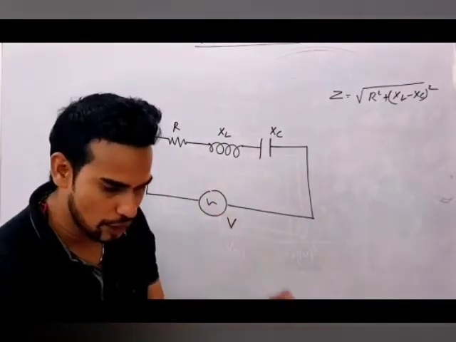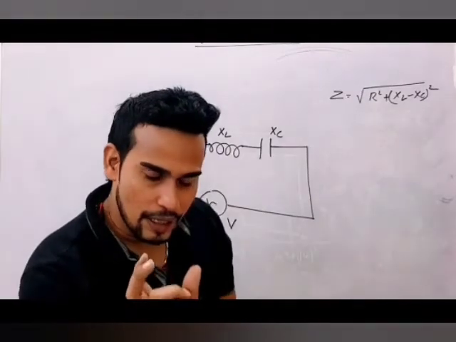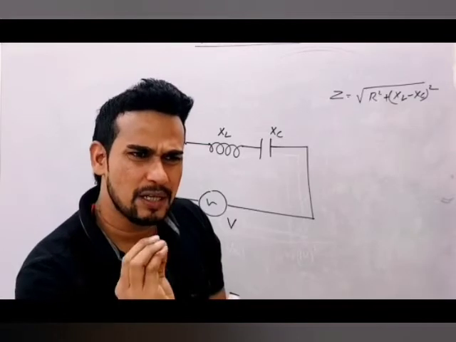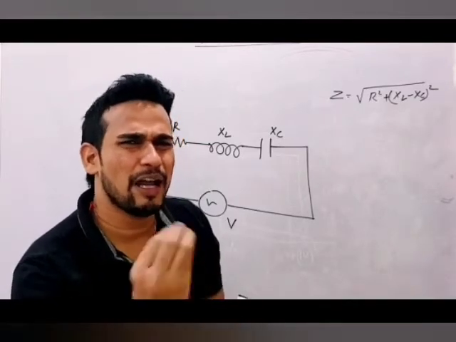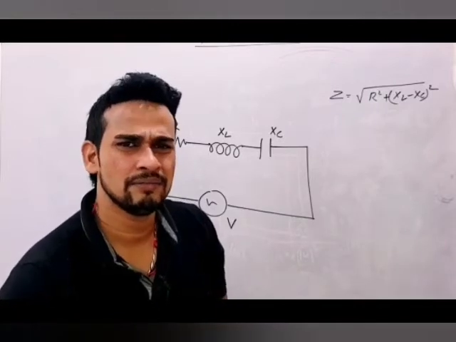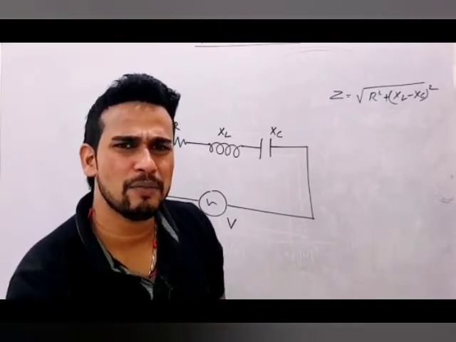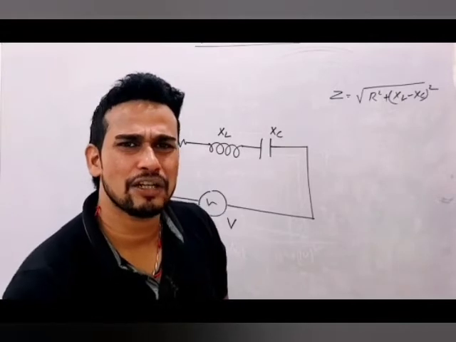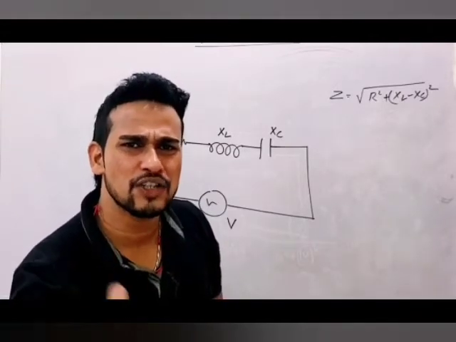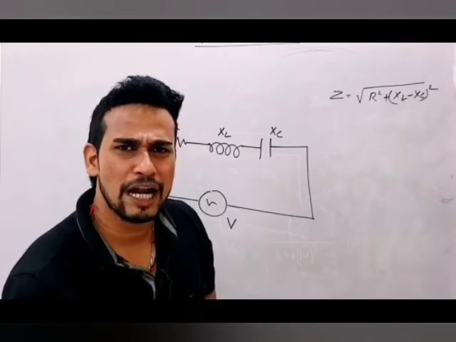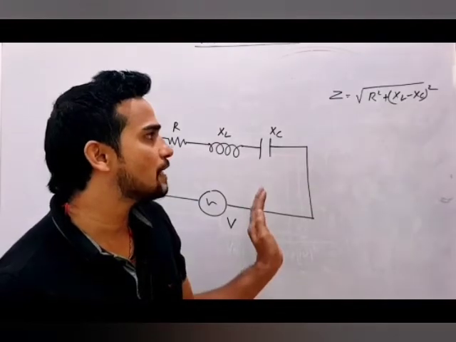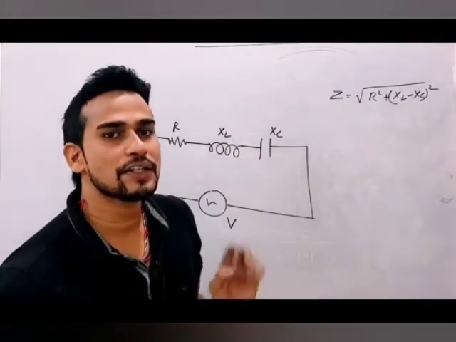Understand what I am trying to tell? What happens if you have XL, XC and R? Someone says, sir, okay, I know how to find R, I know how to find Z. But if XL and XC both become equal, then what will happen? They will cancel each other. Once they cancel each other, Z of the circuit will become minimum. And once Z becomes minimum, current in the circuit will become maximum. This is known as resonance in an LCR circuit.